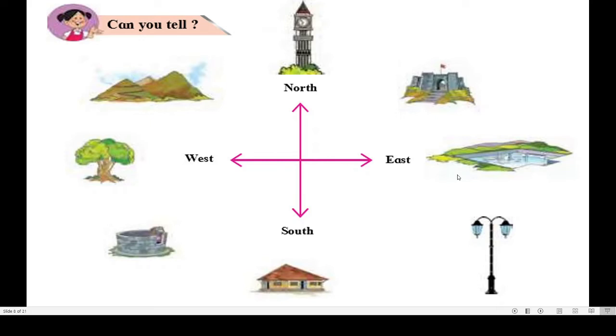Now there are four more pictures. See, this is a fort. These are mountains. This is a well. And this is a street lamp. Correct? Here these objects we can see, but we don't know their direction. Do you know? They are between north and east, and this is between east and south. But now we will learn the directions of these four objects. Okay?